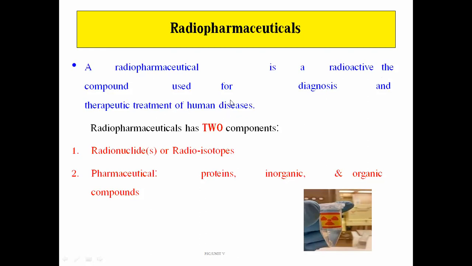Any radioactive compound which is used either for diagnostic purposes or for treatment purposes, we can call a radiopharmaceutical compound. Radiopharmaceuticals have two components: first, a radionuclide or radioisotope, and second, a pharmaceutical, which may include proteins, inorganic compounds, and organic compounds if they are going to emit any type of radiations.